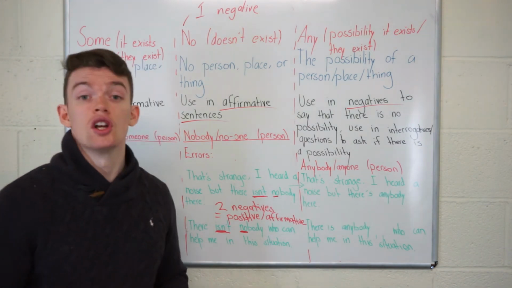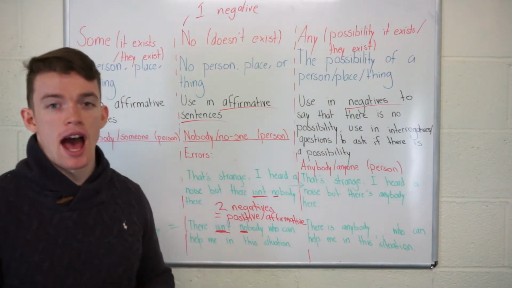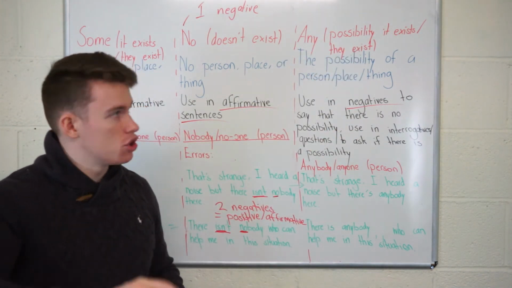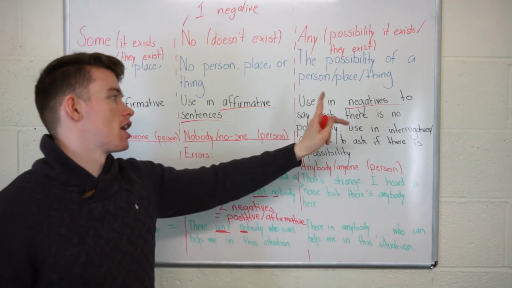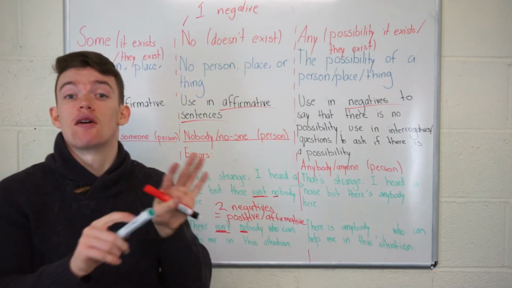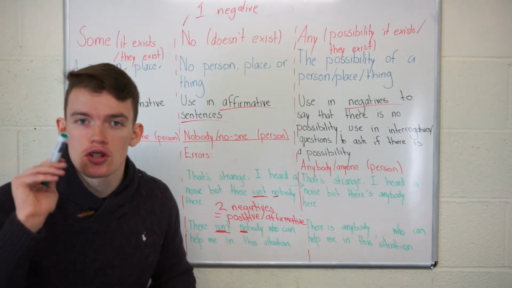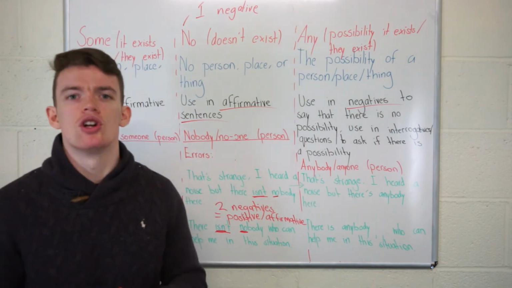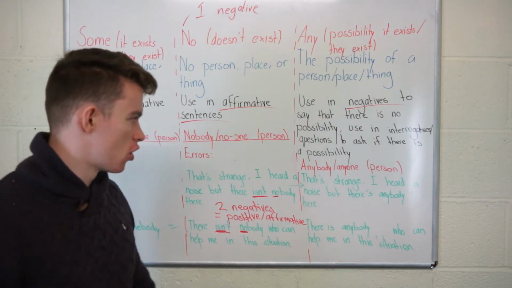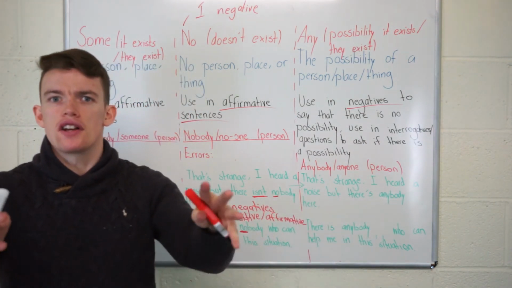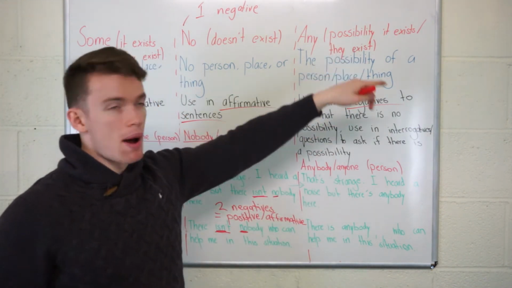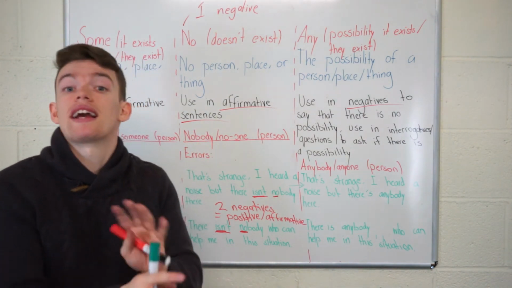Never. The same or a similar thing happens with any. We learned that any is for a possibility, and we use it in a negative sentence to say that there is no possibility. So what happens if we use any in an affirmative sentence? It doesn't make sense. It's impossible to use any in an affirmative sentence. For example, that's strange, I heard a noise, but there's anybody there. If I use anybody in an affirmative sentence, it means that there is a possibility. So it doesn't make any sense.